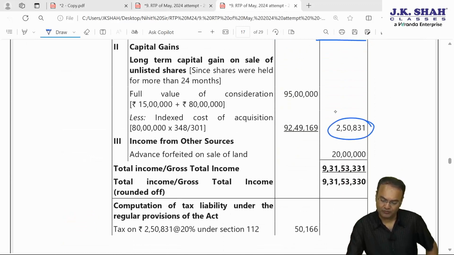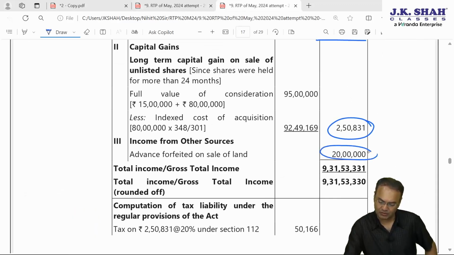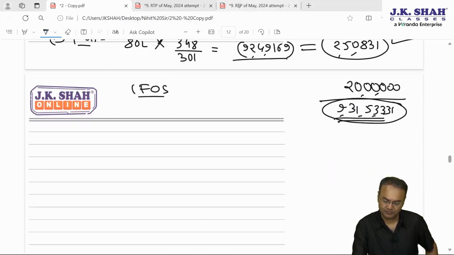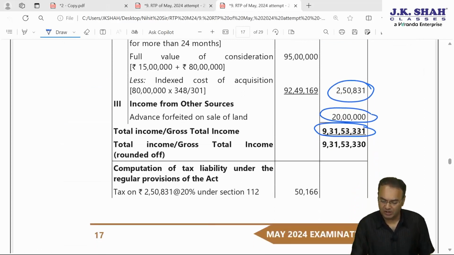Then capital gain 2,50,831 is correct. Then IFOS 20 lakh, total 9,31,53,331. Okay, now remaining part I'll show you directly from RTP.